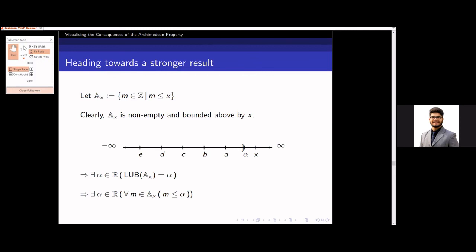If alpha is not an integer, then there will be an immediate integer on the left of it, right? And then alpha is one of the upper bounds of the set. But that is not the case. That's why it has to be an integer. And if alpha is not an integer and there is an integer between alpha and x, then alpha cannot be the LUB, right? Yes, right. So that requires proof. Maybe you didn't mention that. I'm so sorry.